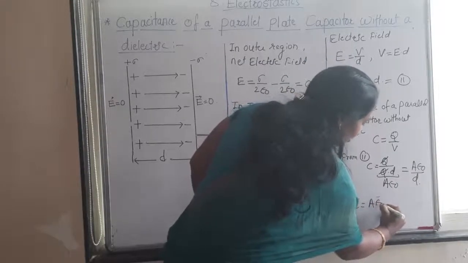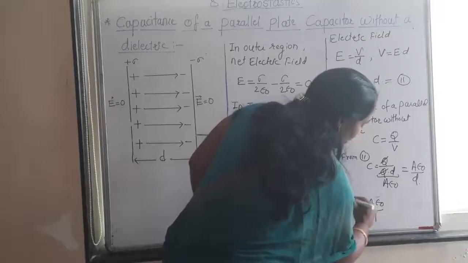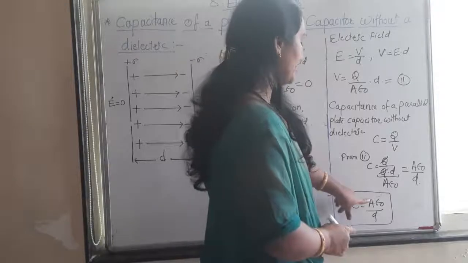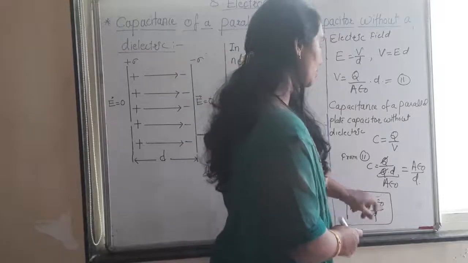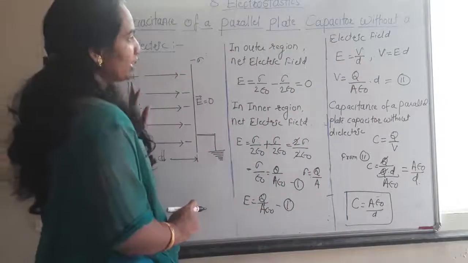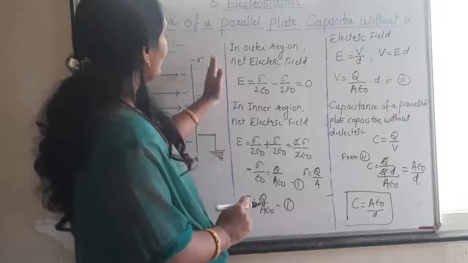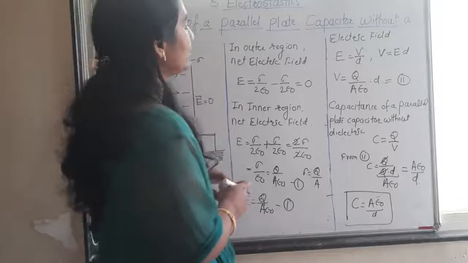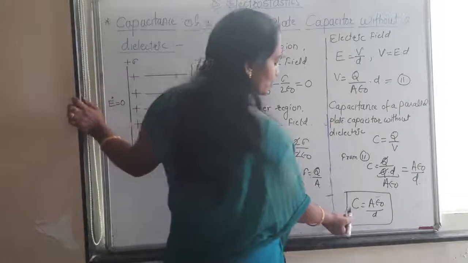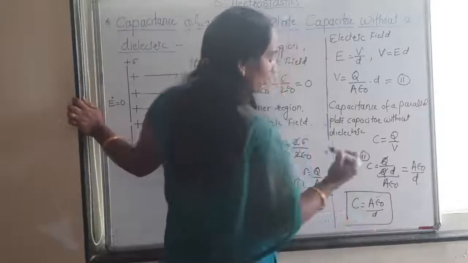This value is equal to A epsilon 0 upon d, where C is the capacitance of the capacitor, A is the area, epsilon 0 is the permittivity of free space, and d is the distance between the two plates. So in this video we studied the capacitance of a parallel plate capacitor without dielectric, and this value is C is equal to A epsilon 0 upon d.